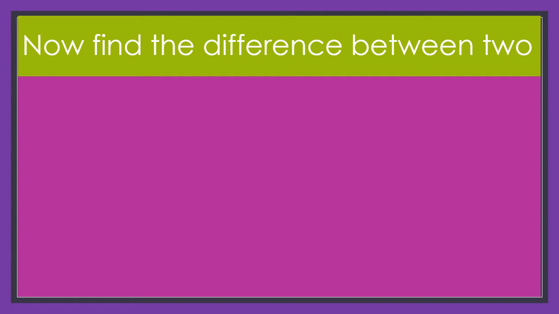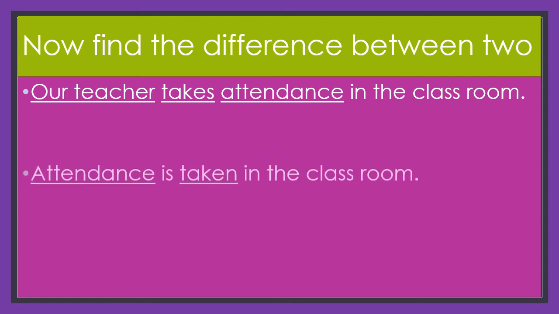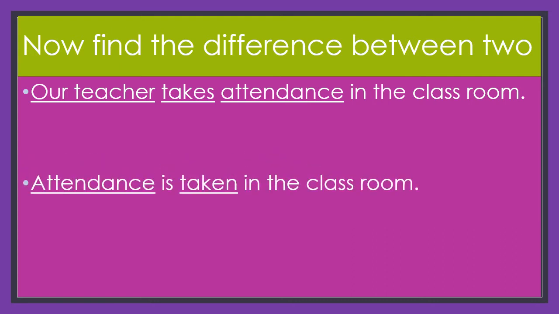Now find the difference between the two. Look at the first sentence, already told in the previous slide. Our teacher takes attendance in the classroom. Now look at the second sentence. Attendance is taken in the classroom.